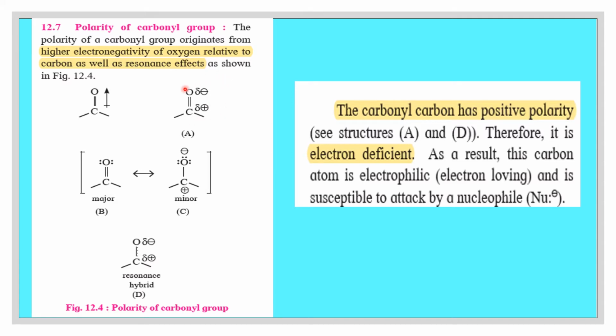This polarized carbonyl group has resonance structures, which you can see in this figure. So B, C are the resonance structures of the carbonyl group, and D is the resonance hybrid of the above resonance structures. The carbonyl carbon has positive polarity. Therefore, here you can see the carbon atom is getting partial positive charge, and in A also the carbon atom is getting partial positive charge.